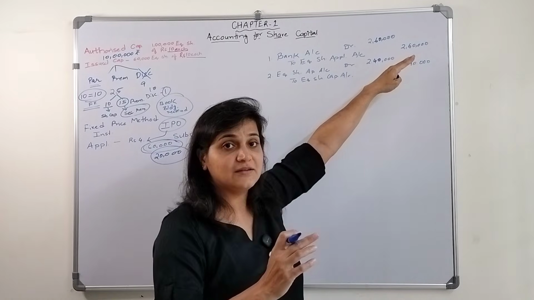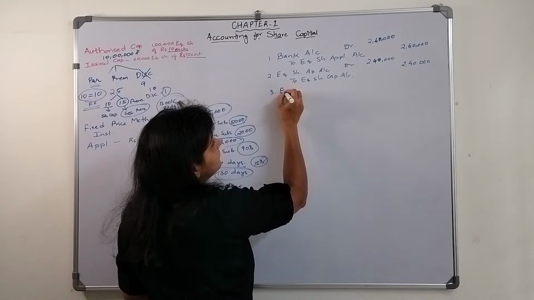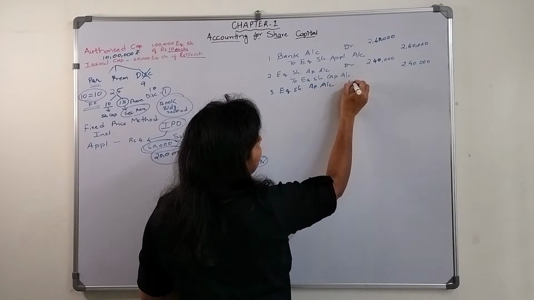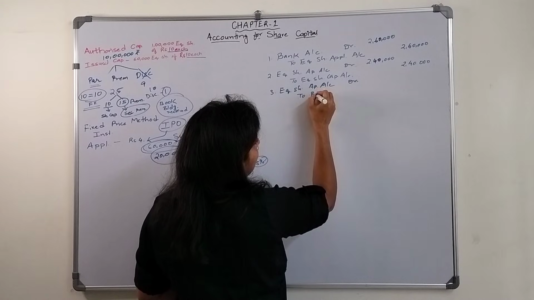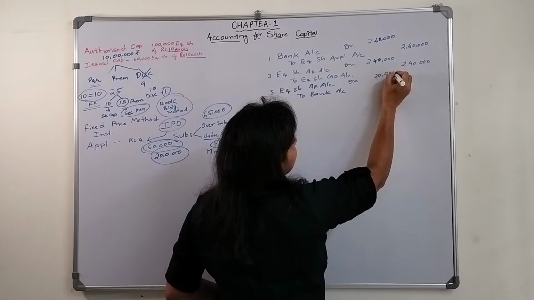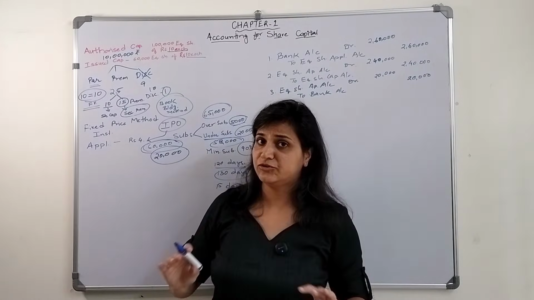Now 20,000 is there, we need to refund that money. So the third entry will be equity share application account debit to bank account 20,000, being money refunded to the shareholders. 20,000 money have been refunded to the shareholders.